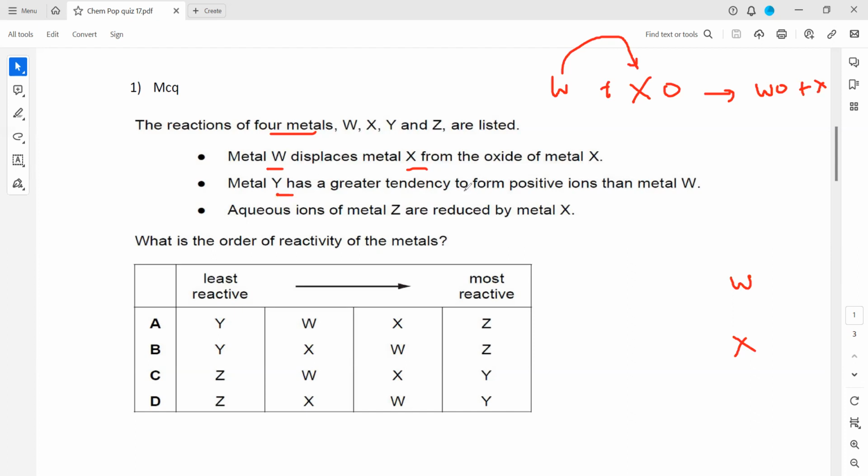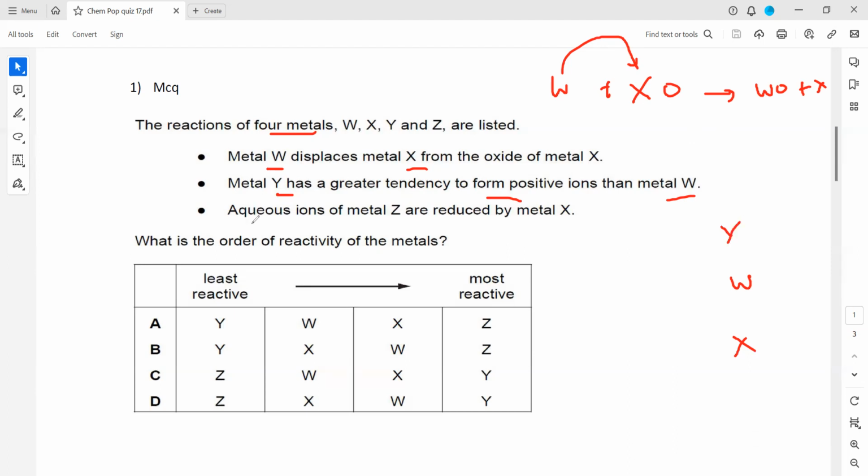Then metal Y has a greater tendency to form a positive ion than metal W. So tendency to form a positive ion, highly reactive metals have a greater tendency to form a positive ion easily. So it means the Y is above W.